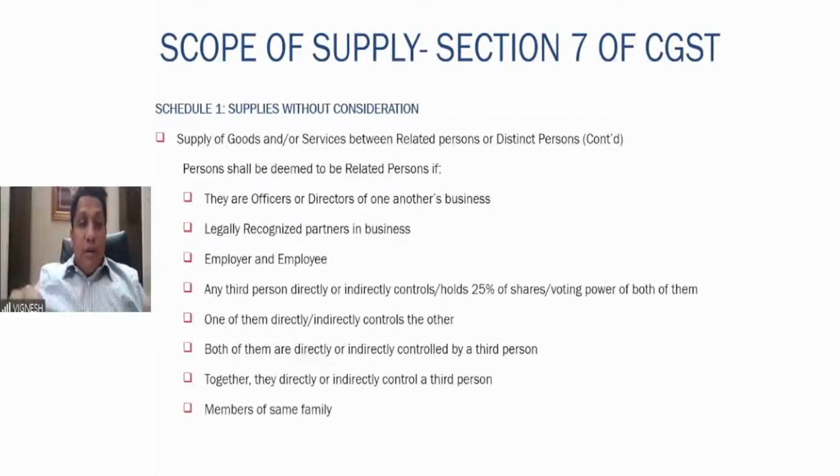Both of them are directly or indirectly controlled by a third person. Together, they directly control another third person. In all these cases, it is a related person. Then members of the same family. That is, members of the same family are also included here.